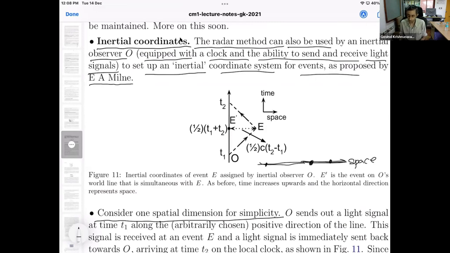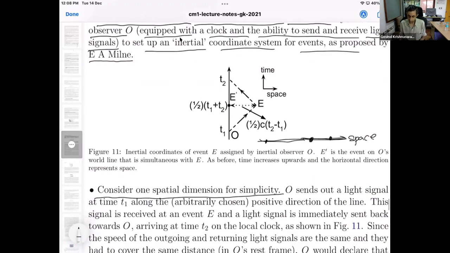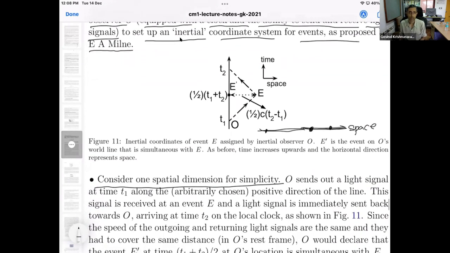So observer O wants to assign space-time coordinates to all these events. How does this observer go about doing it? The method is again using this radar idea. So let us see how it works. O sends out a light signal at some time t1 along the positive direction of the line.